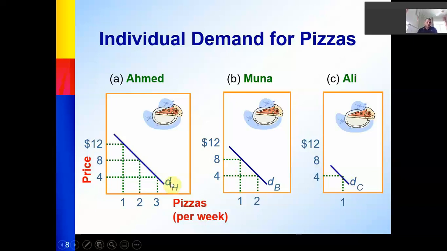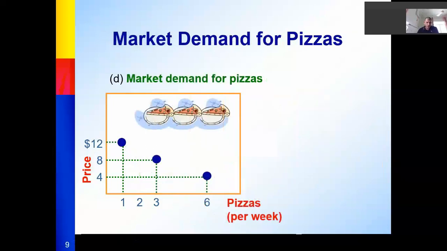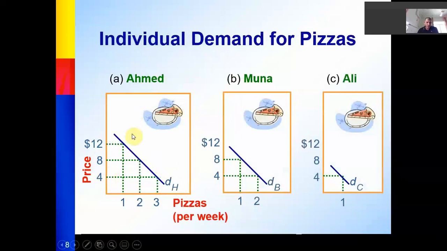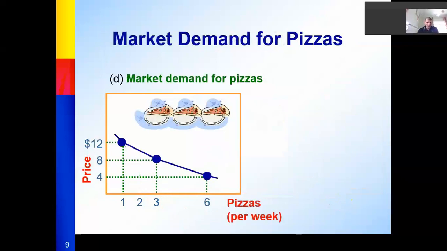Now, let's derive the market demand of pizza. At the price 4, you can see Ahmed 3 units, 3 pizzas, Muna 2, 3 plus 2 is 5, and Ali 1, 3 plus 2 plus 1 is 6. So 3 plus 2 plus 1, how much? 6. So at the price 4, the market demand of pizza is 6.